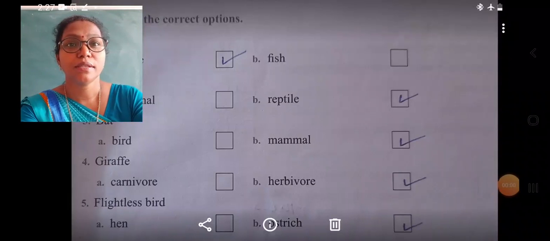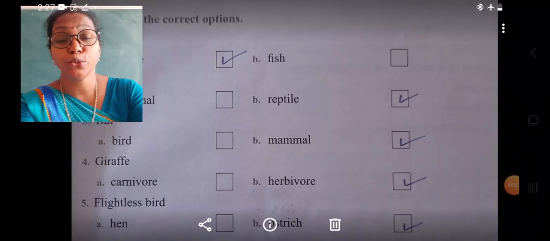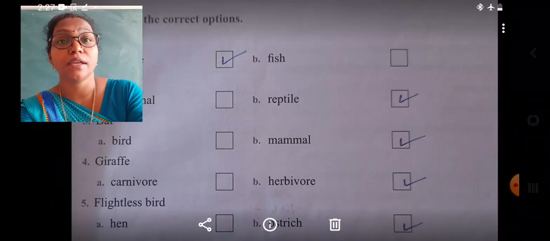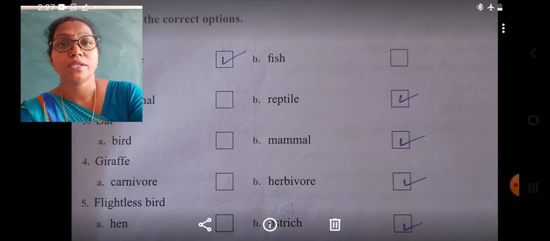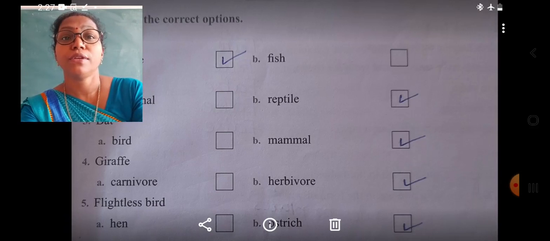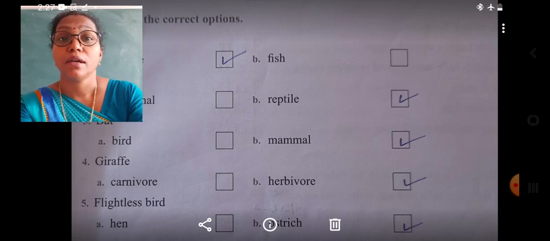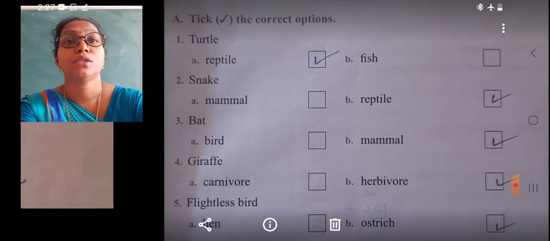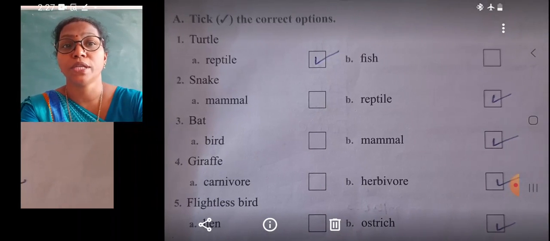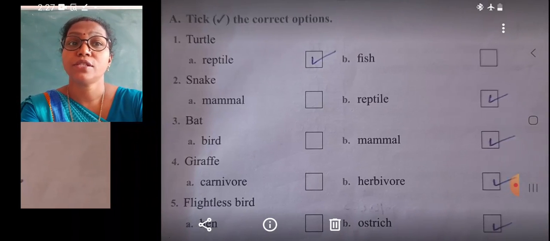Dear students, in this video we are going to do the exercises that are given in page number 59 and 60. In these pages we will do the exercises A, B and C. In page number 59, the exercise A, that is tick the correct options, in which the first question,